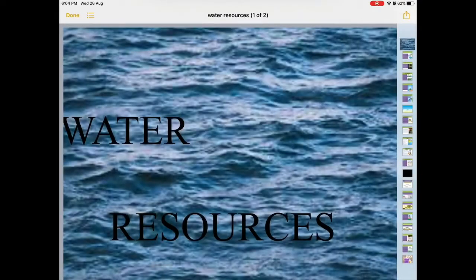Water is an important natural resource which not only satisfies basic human needs for domestic purposes but is also used for irrigational, industrial as well as transport purposes. So, children, our today's topic is water resources.